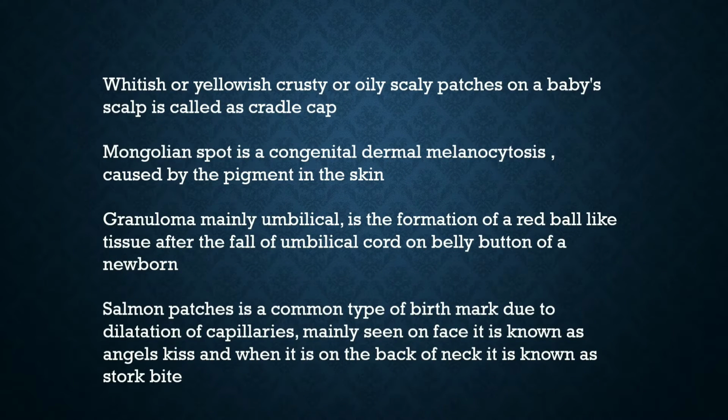Whitish or yellowish crusty or oily scaly patches on a baby's scalp is called a cradle cap. Mongolian spot is a congenital dermal melanocytosis caused by the pigment in the skin. Granuloma, mainly umbilical, is the formation of a red ball-like tissue after the fall of umbilical cord on belly button of a newborn. Salmon patches is a common type of birthmark due to dilatation of capillaries.